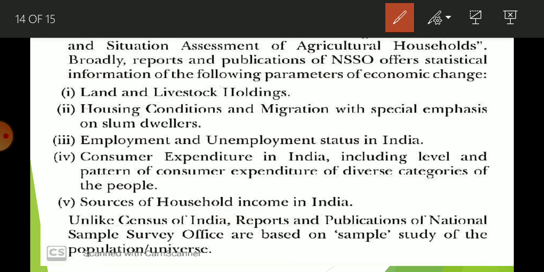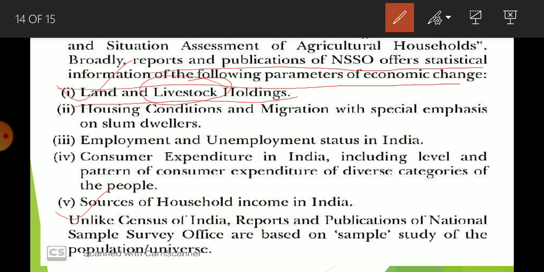Broadly, reports and publications of NSSO offer statistical information about these parameters. They collect data about land and livestock holding. Livestock means animals, how many animals people are having. So this number of animals is known as livestock.